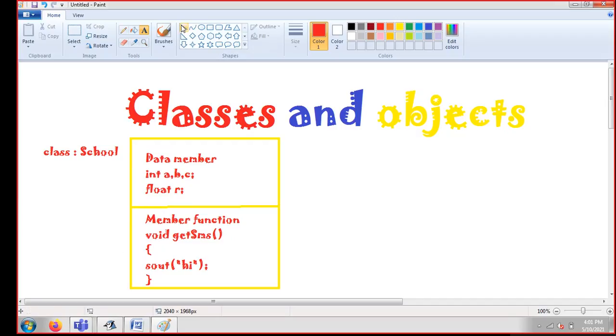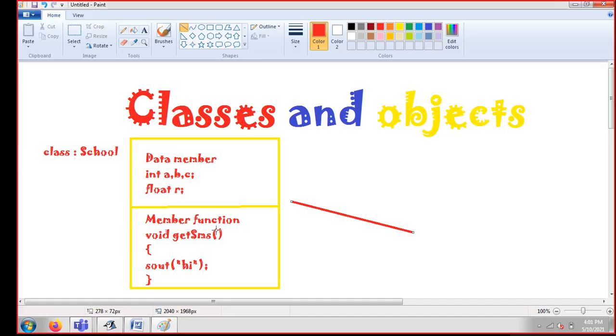Now how can we use this class? This class will not be of use unless you create an object of the class. Now what do you mean by object, guys? An object is a kind of key, you can say. For example, this is a kind of block where you have your data members and your member functions, but this class is locked. How can this lock be unlocked? You just need to create a key for this class.